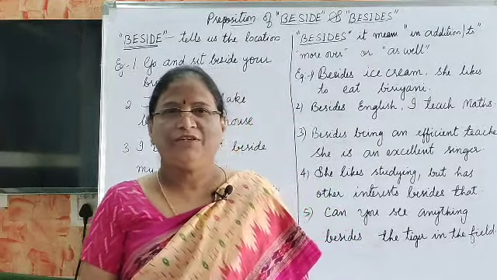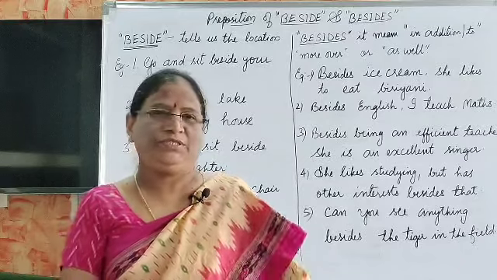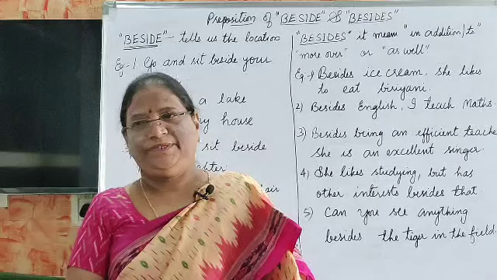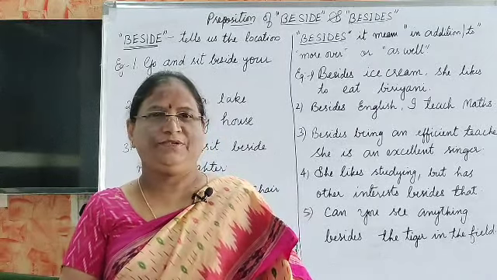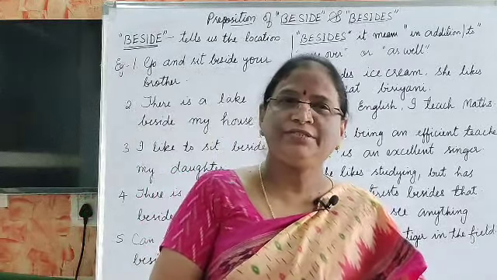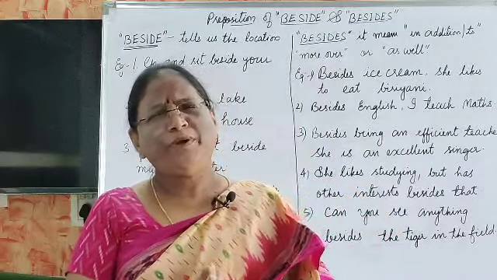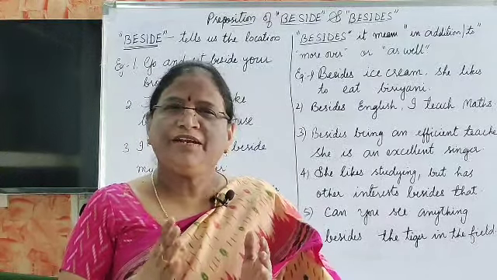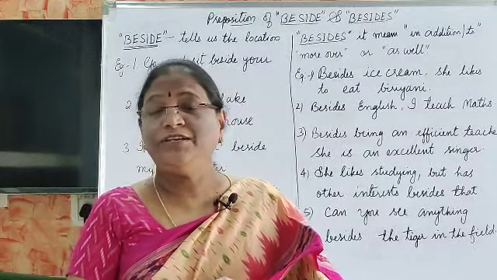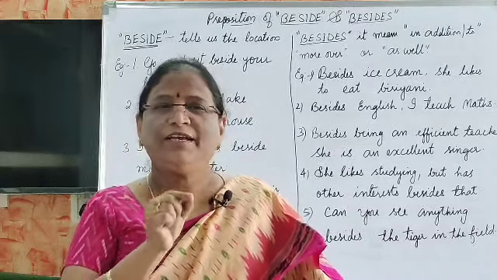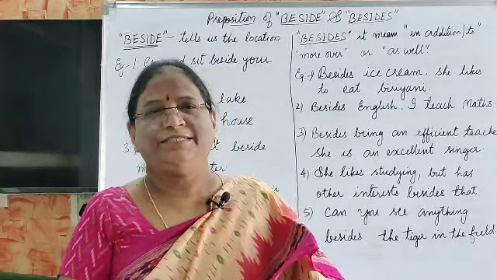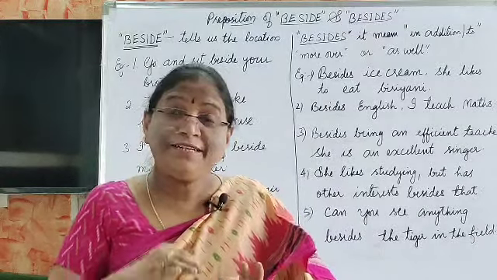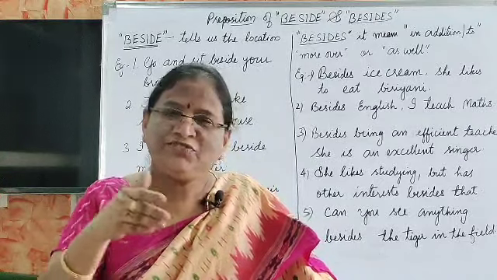Be safe. Today we are going to learn about the prepositions. What are the two prepositions? Beside and besides. Actually, beside and besides are quite commonly confused with one another despite the different definitions. One has an s and the other doesn't have an s, isn't it? They are confused because they have different meanings.